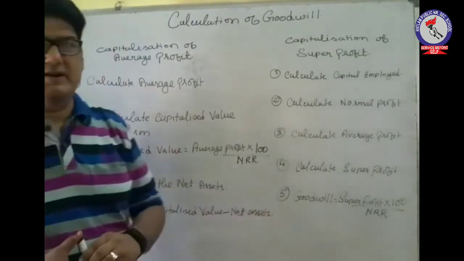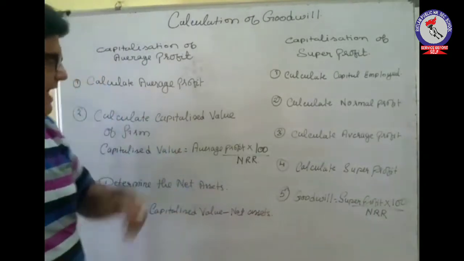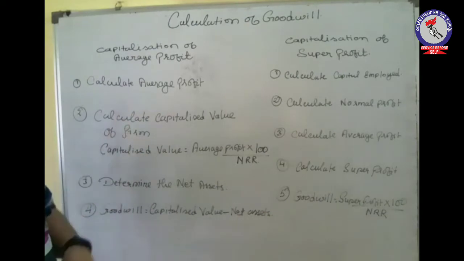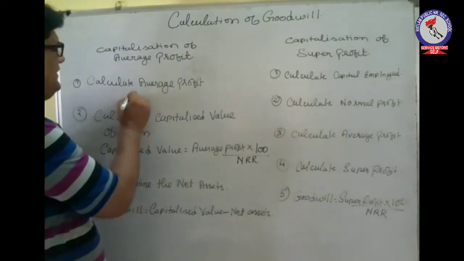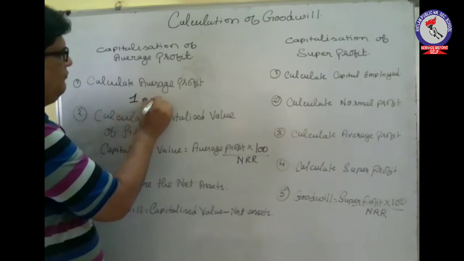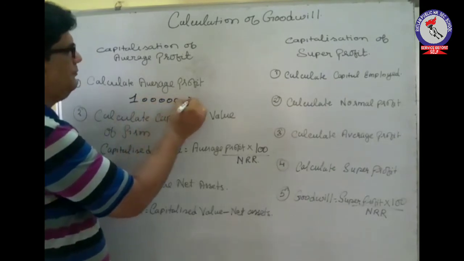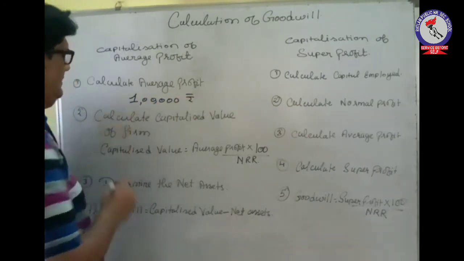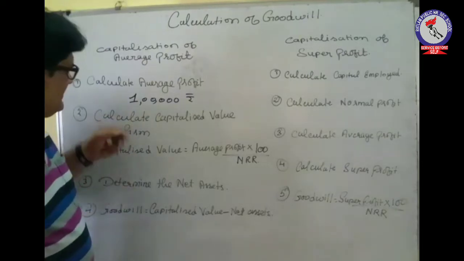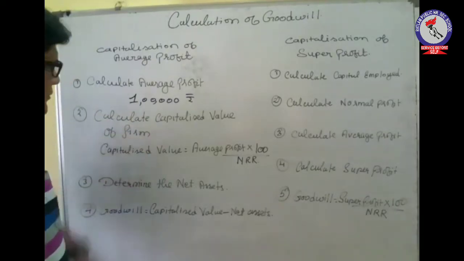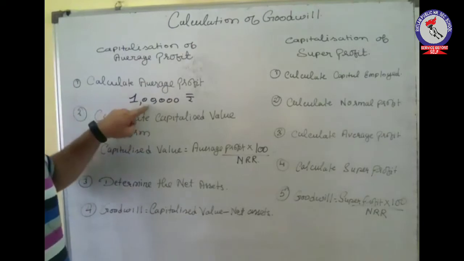Calculation of average profit. It is assumed that average profit is given to us. Okay, so average profit is given to us, that is 1 lakh rupees. Then second step, calculate the capitalized value of the firm by making use of this average profit.